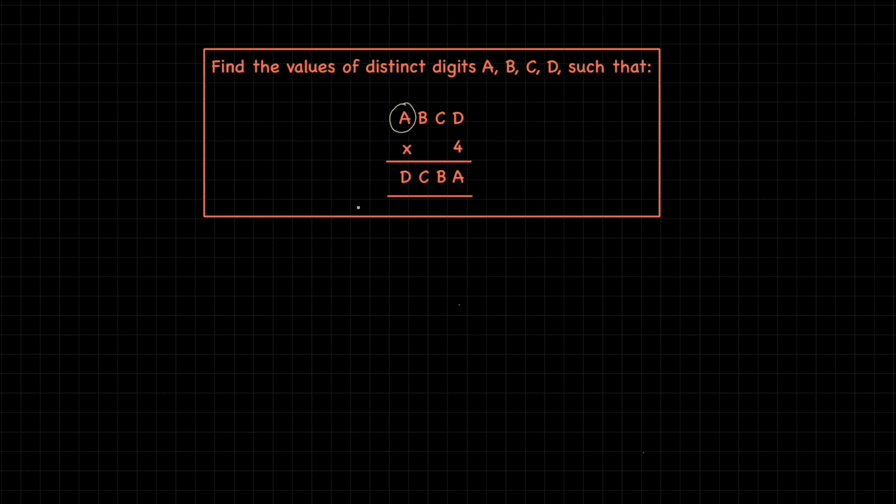A times 4 results in D, but notice that there is no carry out here. In other words, there is no fifth digit in the result. So the possibilities for A are 0 or 1, or A could be 2, but A can't be 3 or more, because the moment you have something greater than or equal to 3 for A, there will be a carry output and a fifth digit, which is not the case.